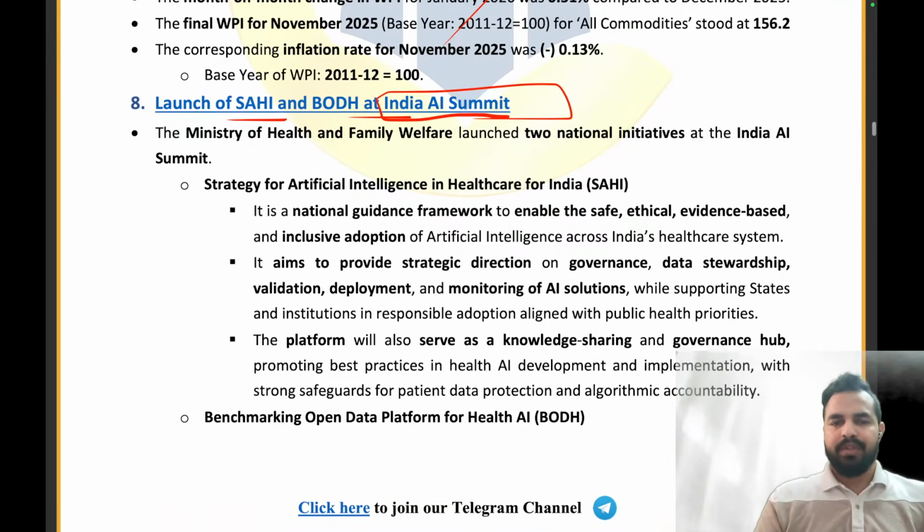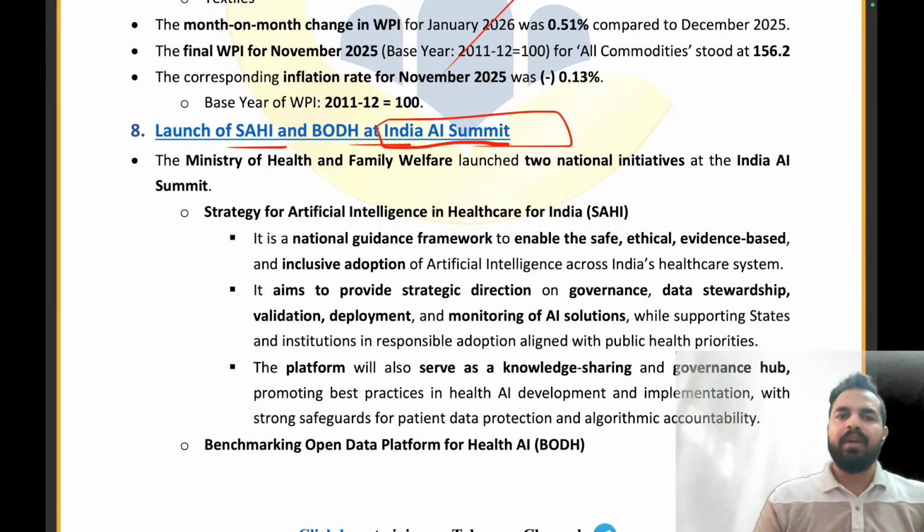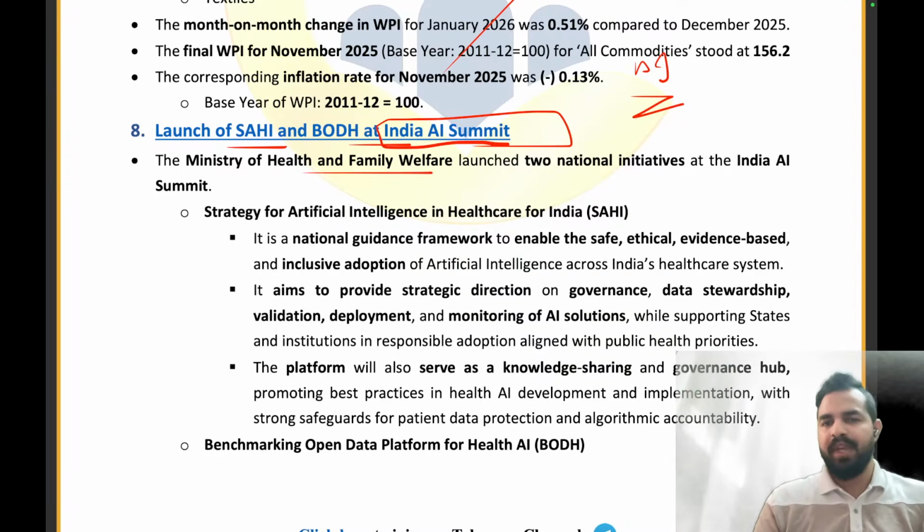My dear friends, you all know that right now we are adding the usage of artificial intelligence in the medical sector of the country. And we want to boost the sector with the help of artificial intelligence. That is why the Government of India, under the Ministry of Health and Family Welfare, has launched two national initiatives which are titled SAHI and BOTH.